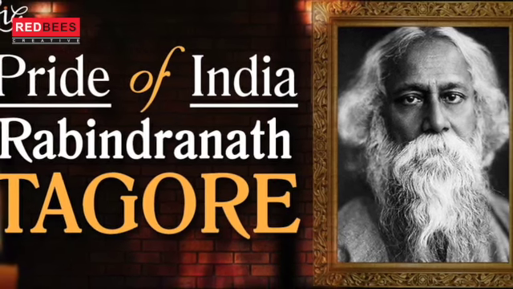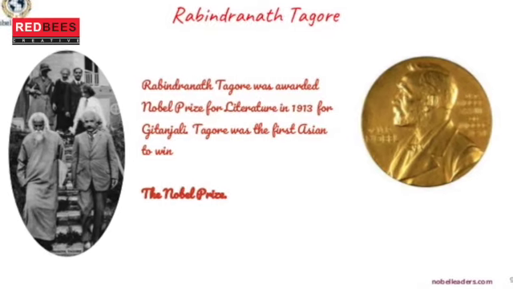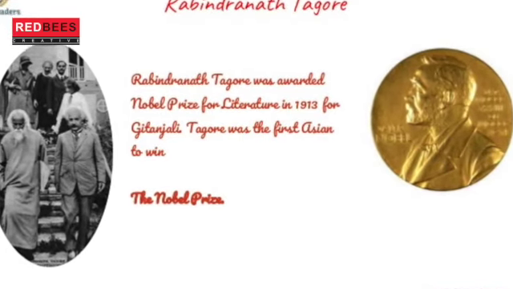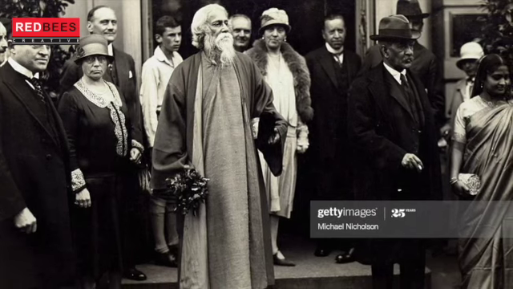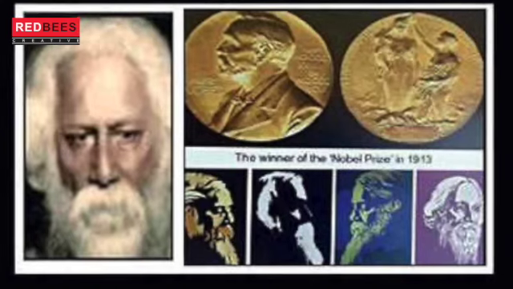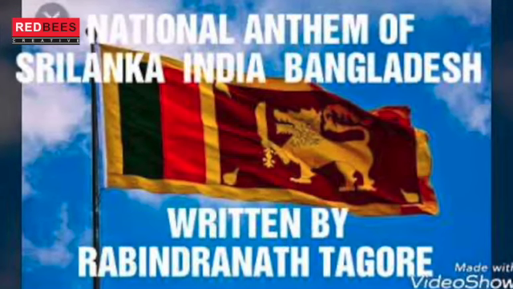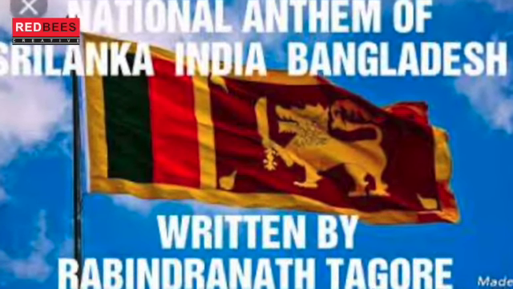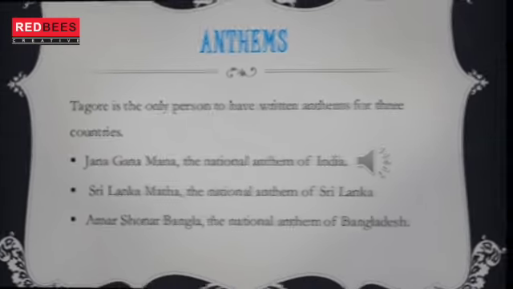May 7th, Rabindra Jayanti. Rabindra Jayanti, the birthday of the poet, scholar, and Nobel laureate Rabindranath Tagore, is celebrated on 7th May. The date varies, sometimes to correspond with the 25th day of Baishakh in the Bengali calendar. The national anthems of India, Bangladesh, and Sri Lanka are believed to have been derived from his poems.